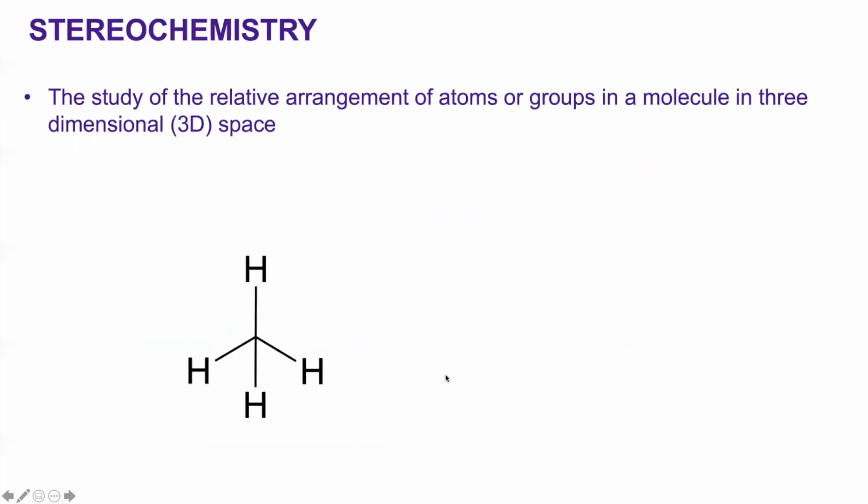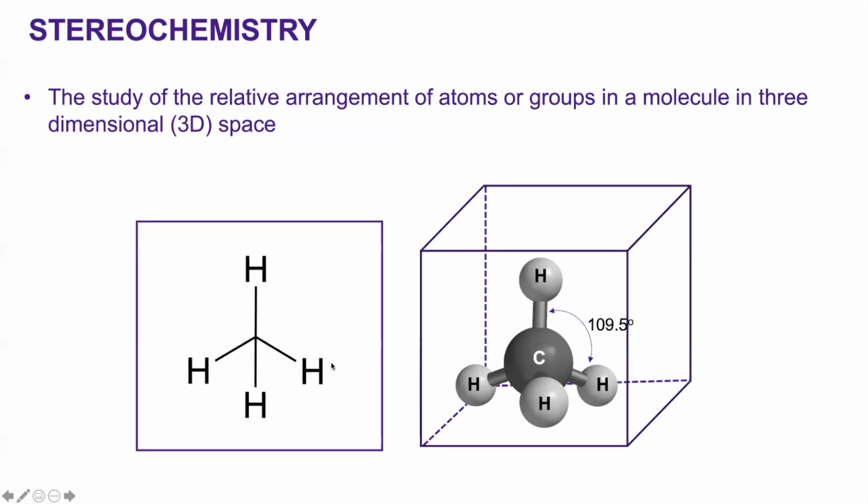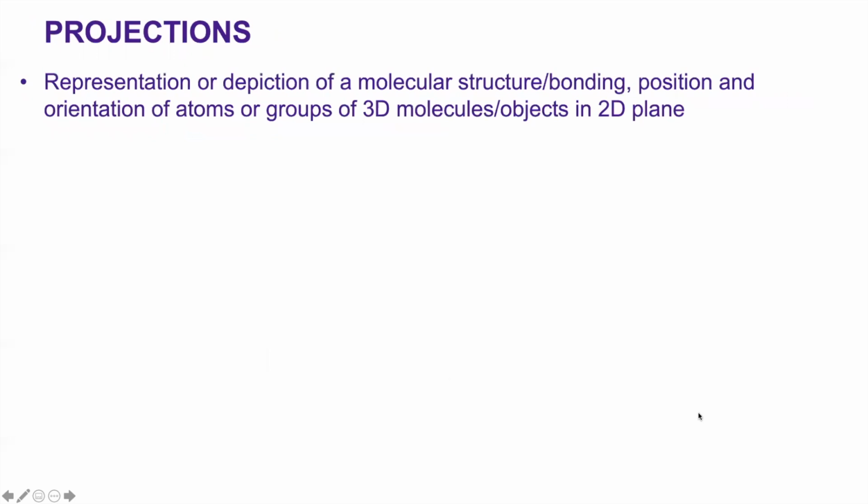And for that, we need to understand a little bit more about the representation of the molecule in 3 dimensions, and that is called stereochemistry. Stereochemistry is the study of the relative arrangement of atoms or groups in a molecule in 3-dimensional space, just as shown here for methane. And this is how a conventional projection that we write in a 2D plane relates to the real 3-dimensional structure of a given molecule.